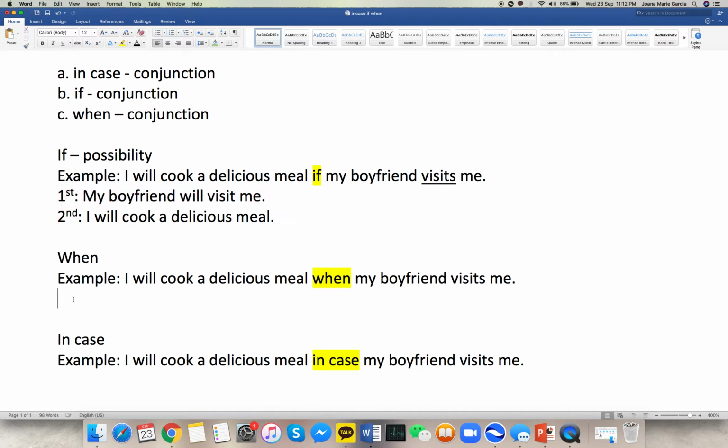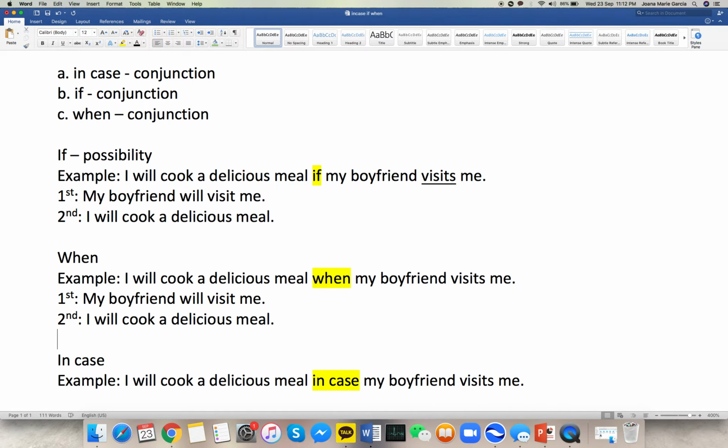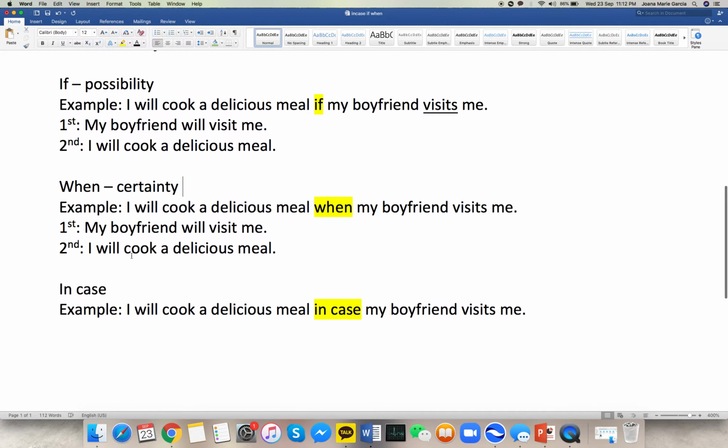If I use when first, my boyfriend will visit me first, and when he visits me, that's the time I will cook a delicious meal. I will wait for my boyfriend to visit me first, okay? So here, the difference between when and if is that this is actually certain. This focuses on certainty. I am sure that my boyfriend will visit me, right? But I will wait for him to arrive first before I cook the delicious meal. Probably I want it to be hot when I serve it to him.